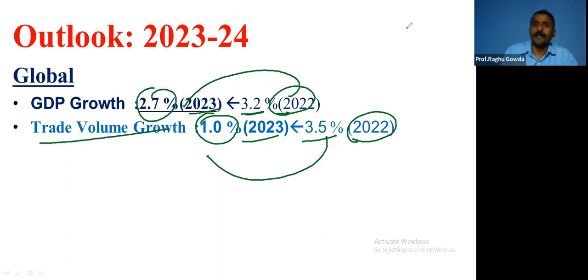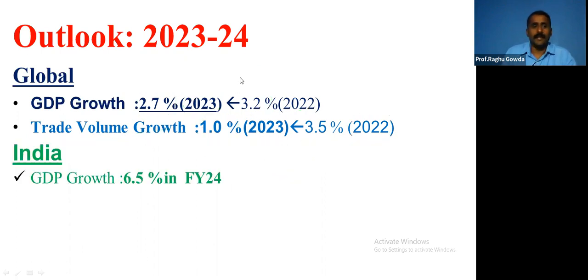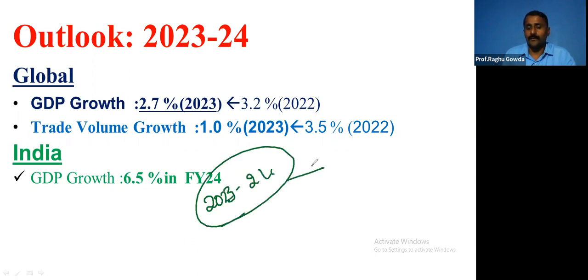Right? With respect to India, GDP is poised to grow at 6.5% in the financial year 24. So financial year 24 is 2023-24, the financial year which will be starting in another 10 days, right?